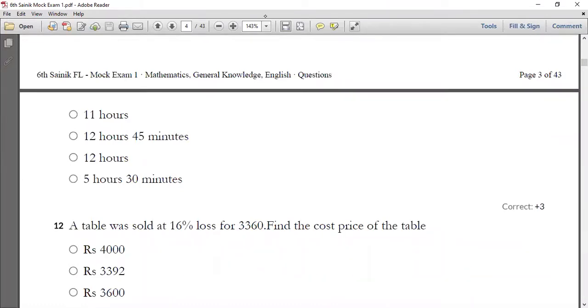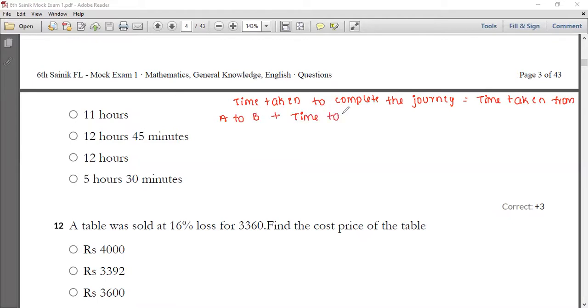Time taken to complete the journey will be equal to time taken from A to B plus time taken from B to A plus 1 hour halt.